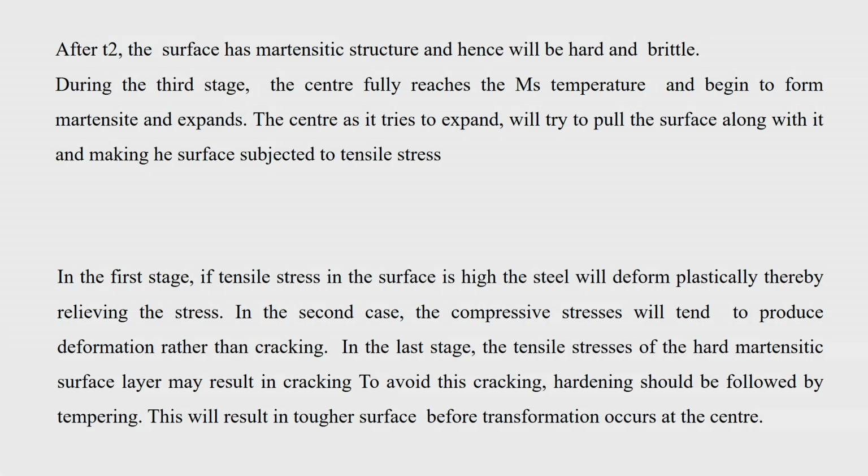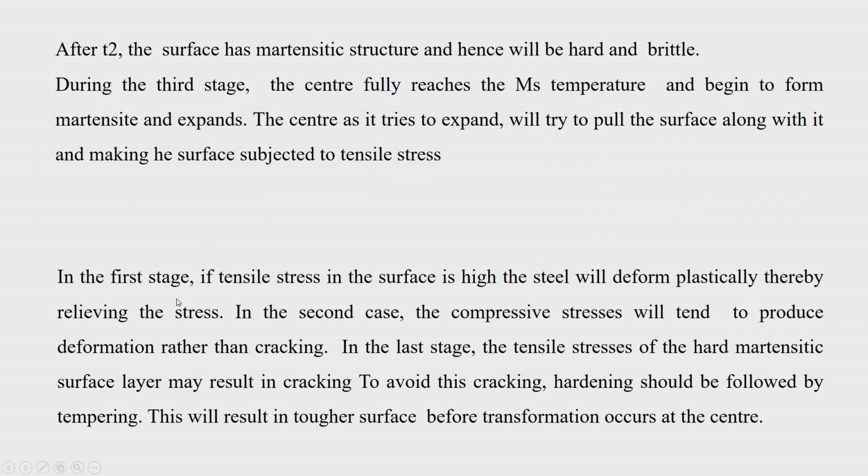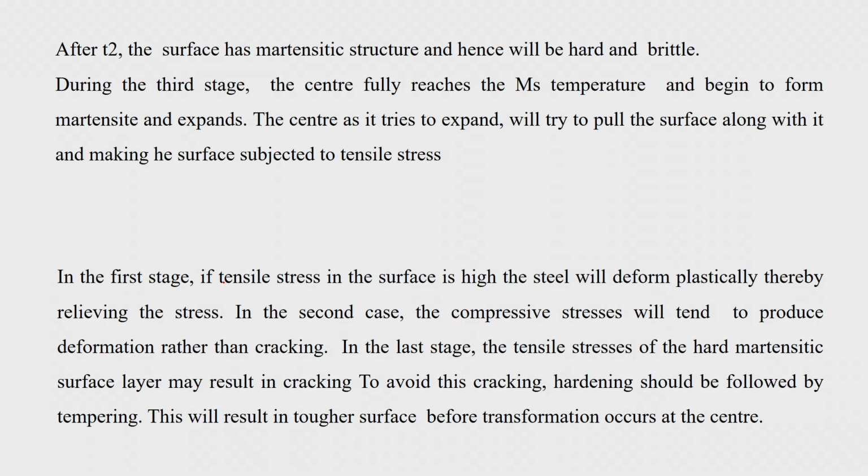Now, after T2, the surface has martensitic structure and hence will be hard and brittle. But during the third stage, that is after stage 2, the center fully reaches the MS temperature and begins to form martensite and expands, provided it escapes the TTT curve.